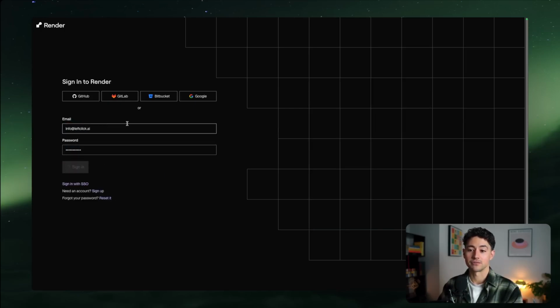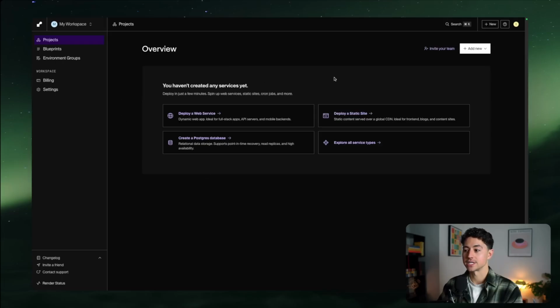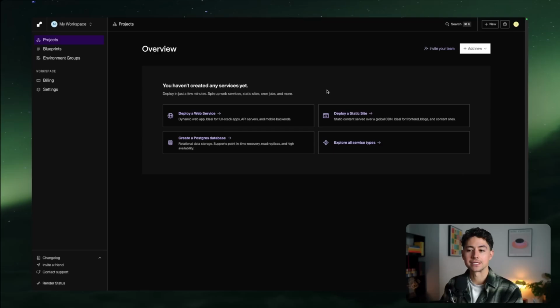After you are done verifying your email, you'll be taken to a screen that looks like this. It'll say deploy a web service, static site, Postgres database, or explore all service types. Now, unlike a lot of the other videos here, I'm actually signed up to the service. I'm actually going to be paying when I need to, but I want to let you guys know that these videos tend to be invalidated pretty quickly because all of the platforms that we are signing up for self-hosting on tend to have different UIs and UXs, and they change the way their dashboards look. So instead of paying attention to the very specific buttons I'm clicking, just try to understand what I'm doing more generally.